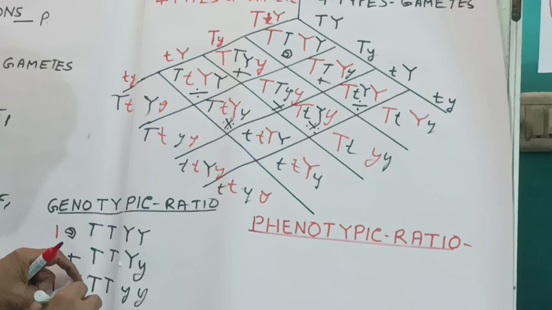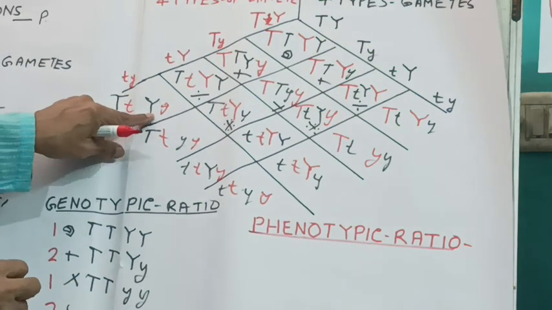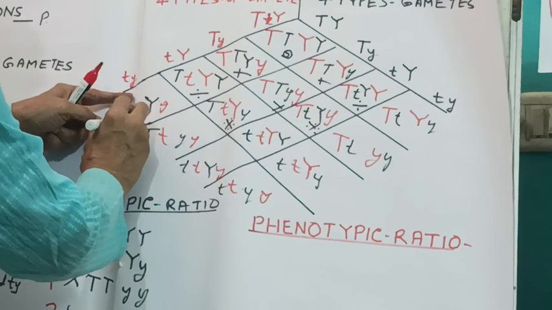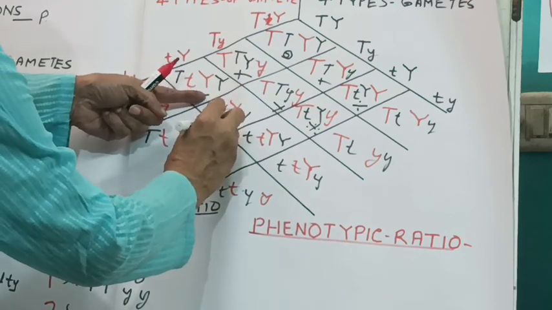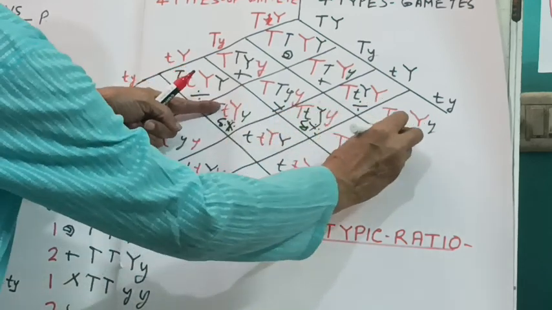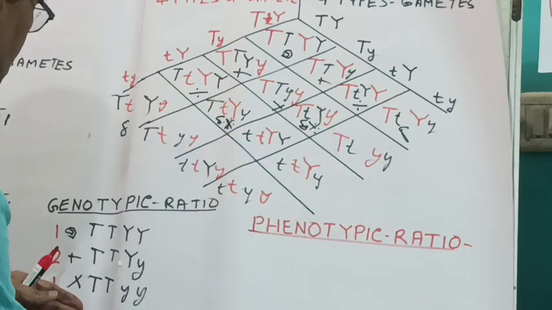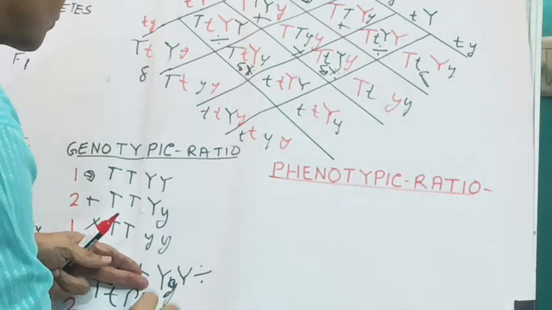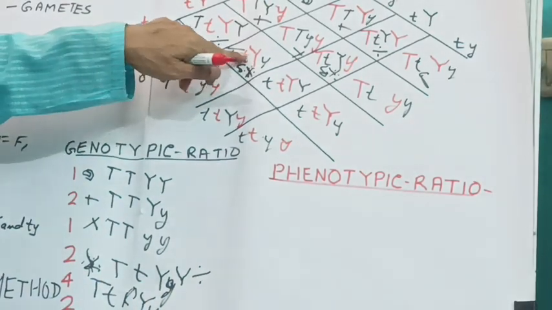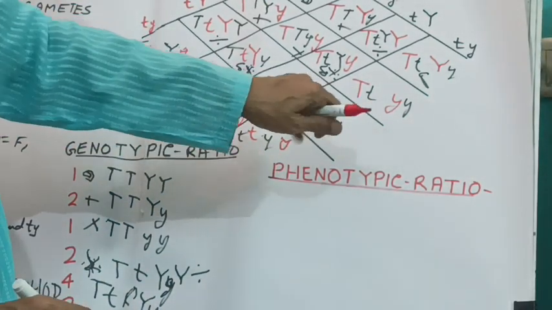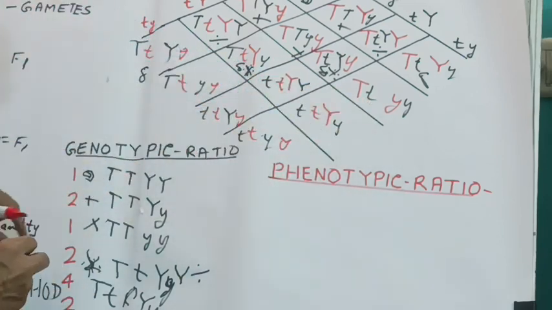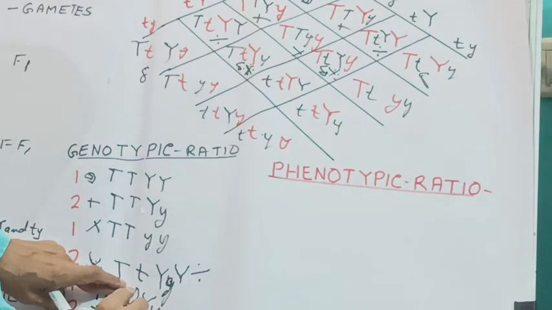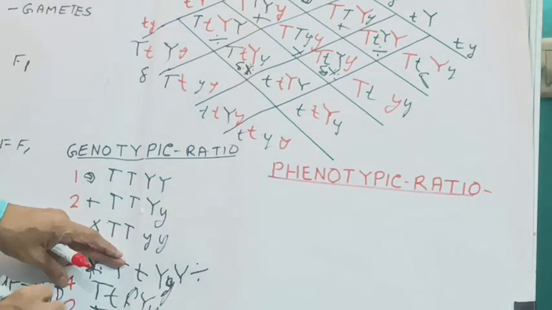After that, capital T, small t, capital Y, small y, these are four. Then these two, capital T, small t, small y, two.